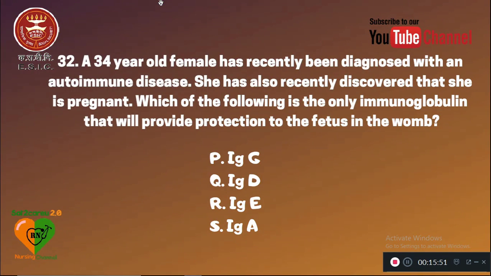Question number 32. A 34-year-old female has recently been diagnosed with an autoimmune disease. She has also recently discovered that she is pregnant. Which of the following is the only immunoglobulin that will provide protection to the fetus in the womb? P is immunoglobulin G, Q is immunoglobulin D, R is immunoglobulin E, and S is immunoglobulin A. The immunoglobulin which crosses the placenta is immunoglobulin G, which we can administer in this case.